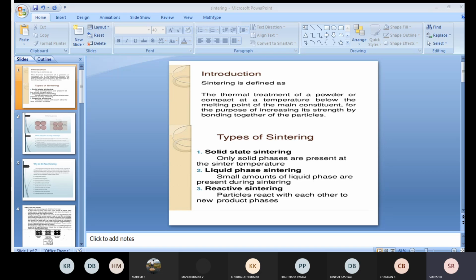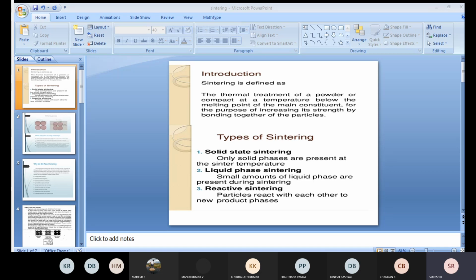It's the thermal treatment of a powder or compact at a temperature below the melting point of the main constituent, for the purpose of increasing its strength by bonding together of the particles. This is called sintering. You have read the definition as usual.